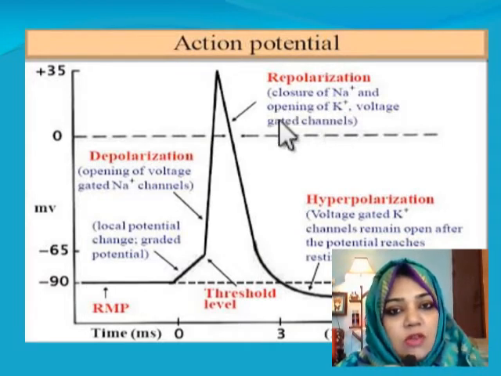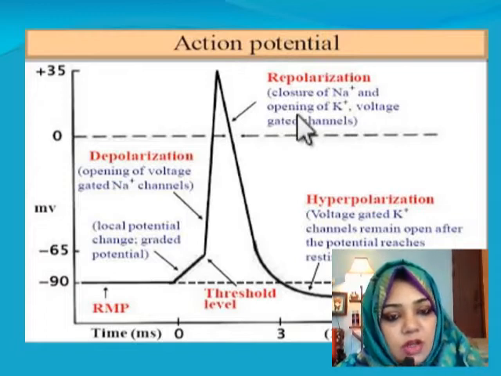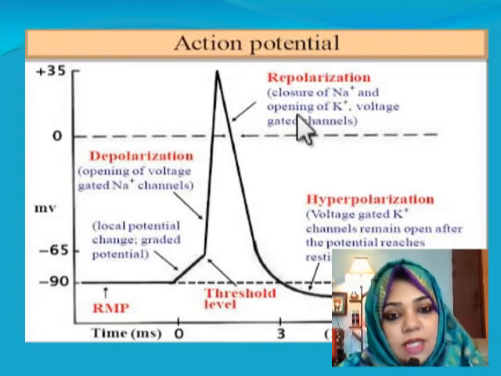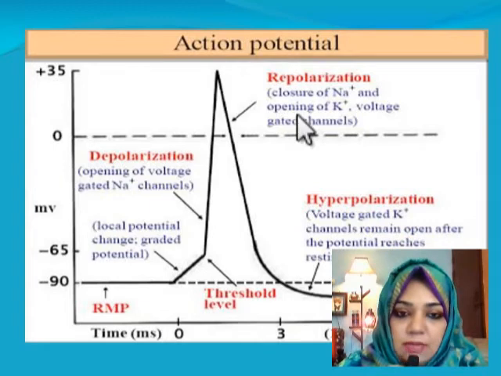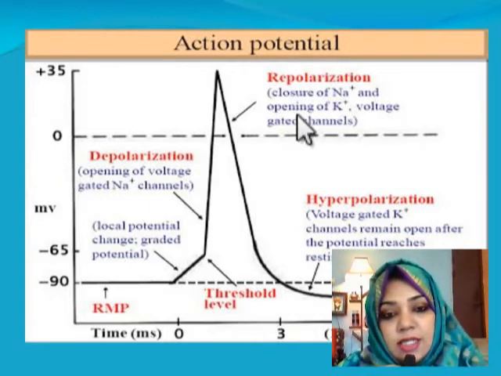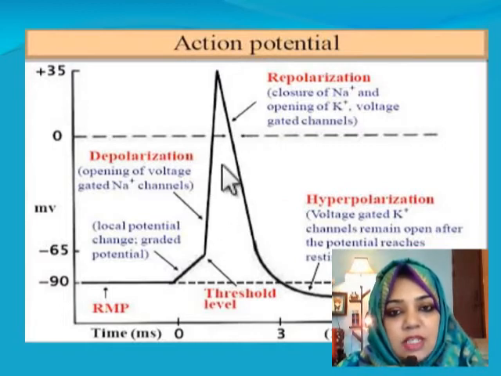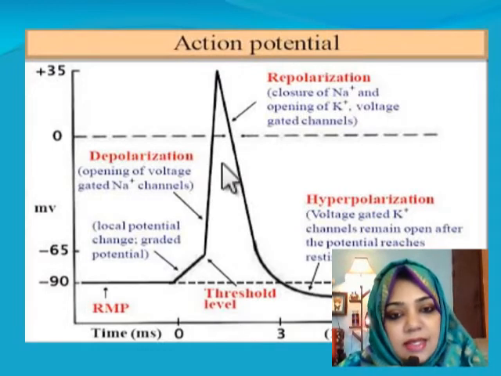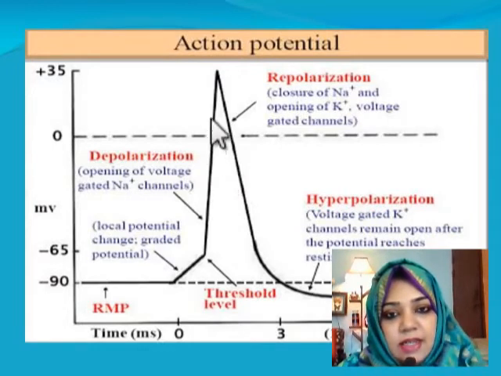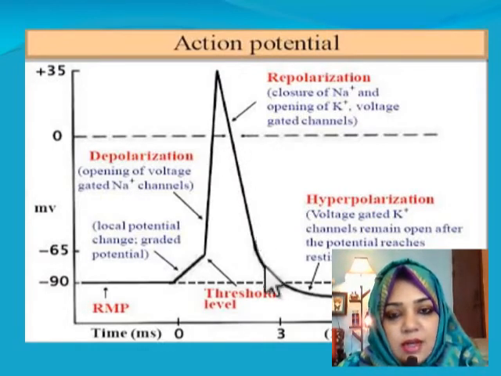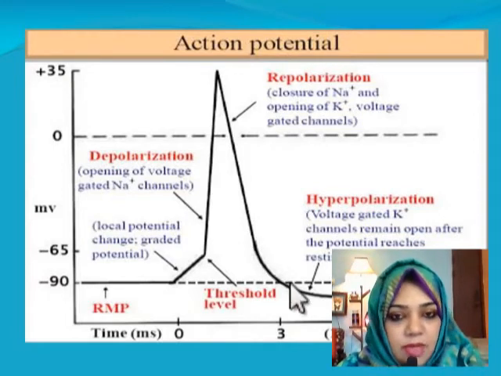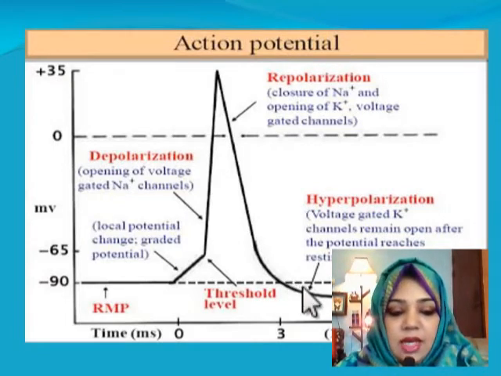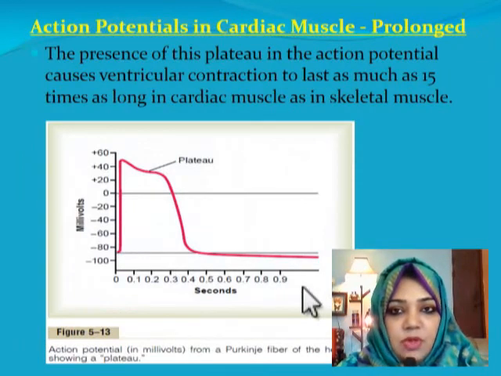So what is the cause of repolarization? You have to mention the function of both the channels: the voltage gated sodium channels close and the voltage gated potassium channels open. Then as the positively charged potassium ions move out of the cell, inside the cell it again becomes negative, and again it reaches the normal negative resting membrane potential level. And this is our action potential.